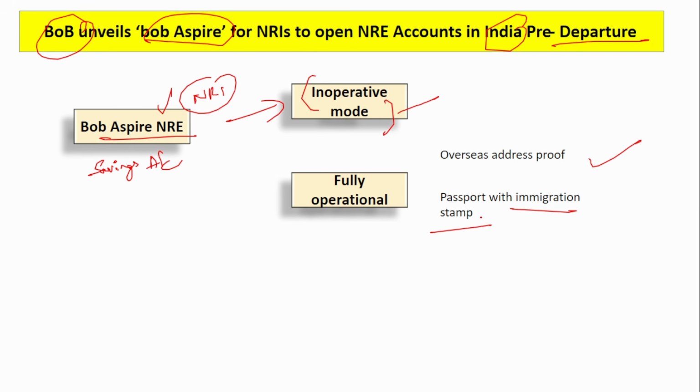Okay, so this is way easier, right? When you are present here itself, you are finishing the problem. Because when you go there, you have to post it or send the documents, and there might be some confusion also. But here, in person, you go to the bank and open it. It is even more convenient and easier. For that purpose, this new type of product, Bob Aspire NRI, was launched by the Bank of Baroda. The quarterly average balance to be maintained by these account holders is 10,000 rupees. Okay, the quarterly average balance is 10,000 rupees.